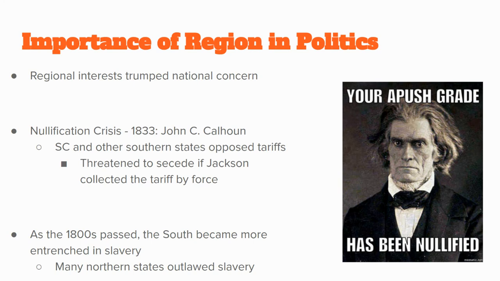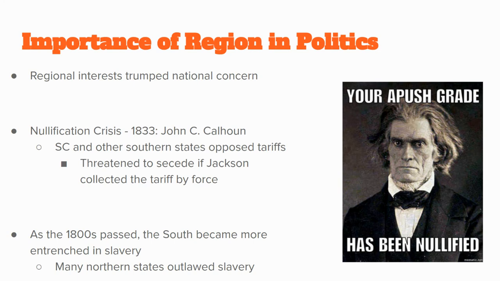But in general, like we've talked about the importance of regional politics, one of the biggest issues is slavery. And as the 1800s goes on, and we'll talk about this all unit, the South becomes more entrenched in slavery, meaning slavery becomes more and more vital to their economy, and they become more about slavery, whereas the northern states start to outlaw slavery. Now, that should make sense to you because in the South, what's their industry? Agriculture. Right? That's where slaves are often going to be working.